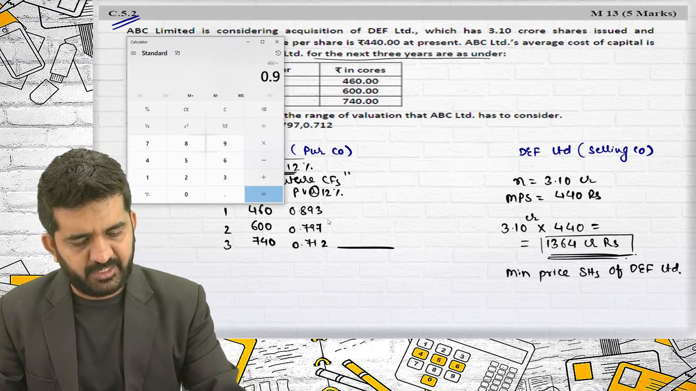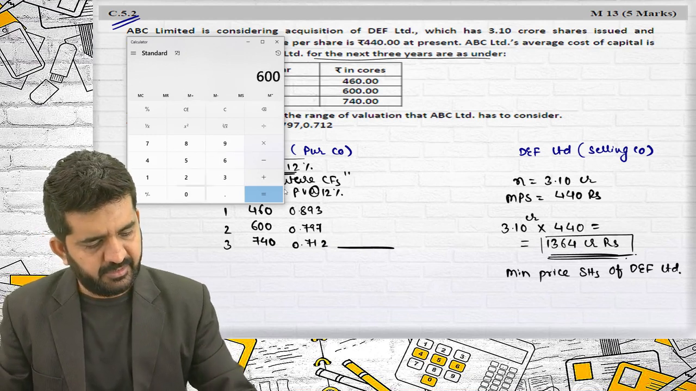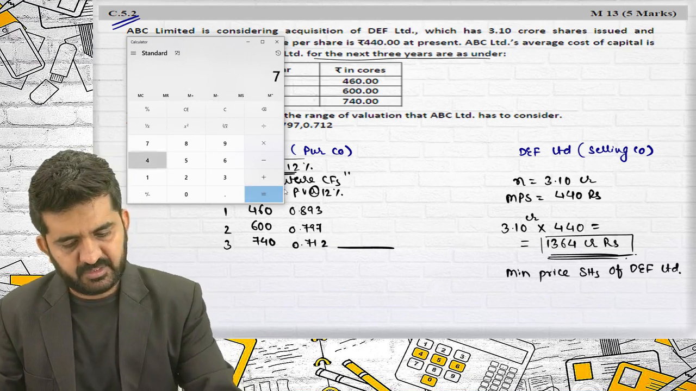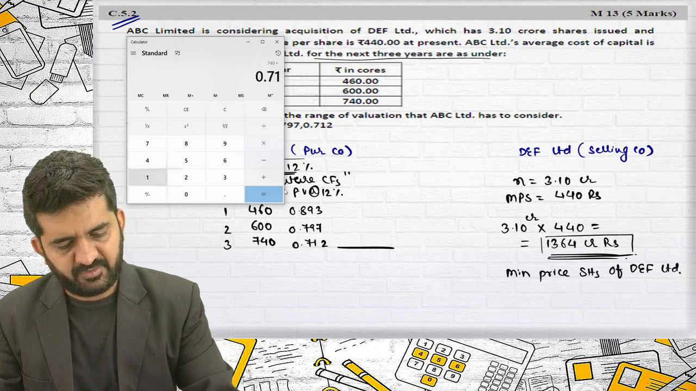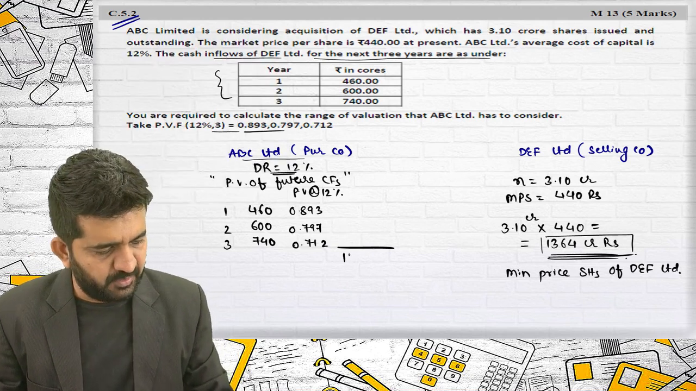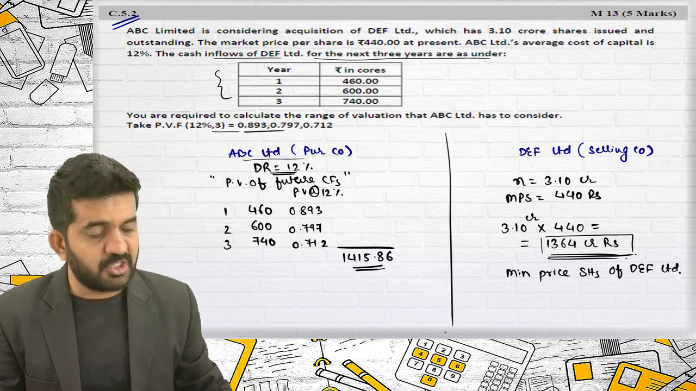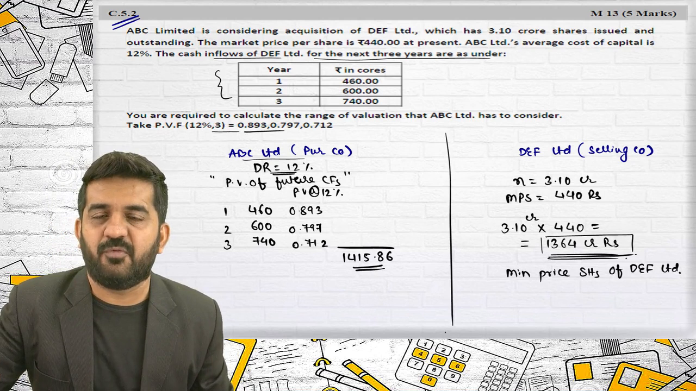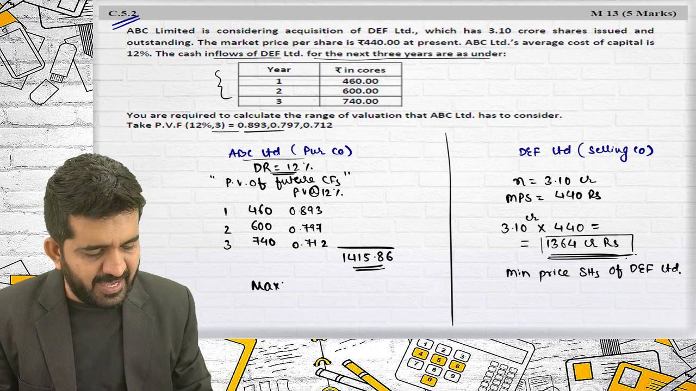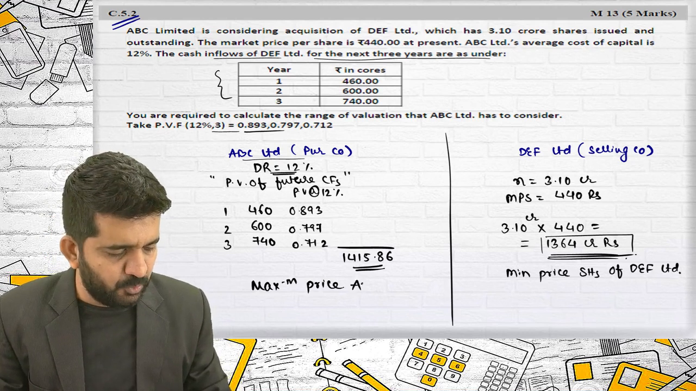460 into 0.893 is equal to M plus 600 multiplied by 0.797 is equal to M plus 740 into 0.712 is equal to M plus. Total is 1415.86. That's correct. Try to concentrate what is this price. We have done this in valuation of security as well as general valuation. This is maximum price ABC Limited is ready to pay